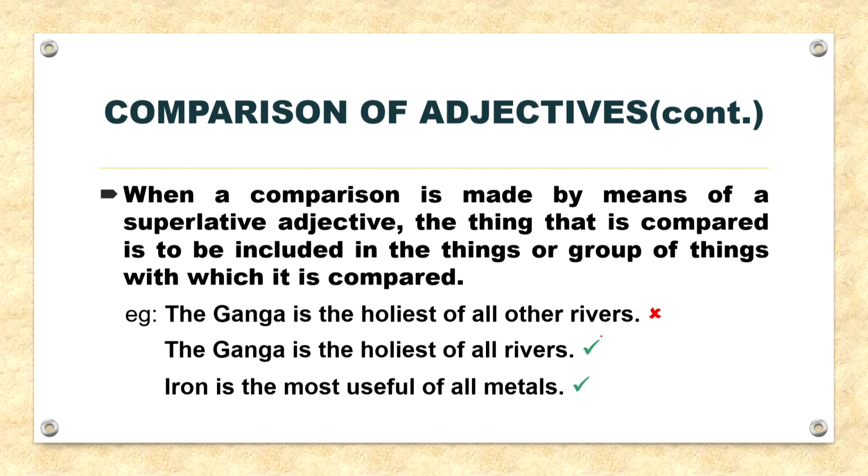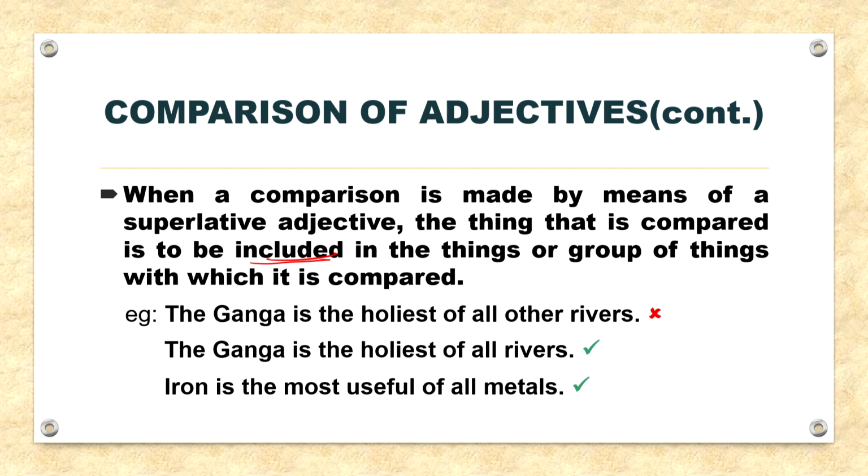Now, moving on, when a comparison is made by means of a superlative adjective, the thing that is compared is to be included in the things or group of things with which it is compared. For example, the Ganga is the holiest of all other rivers. So, this sentence would be totally wrong. The correct sentence would be the Ganga is the holiest of all rivers.